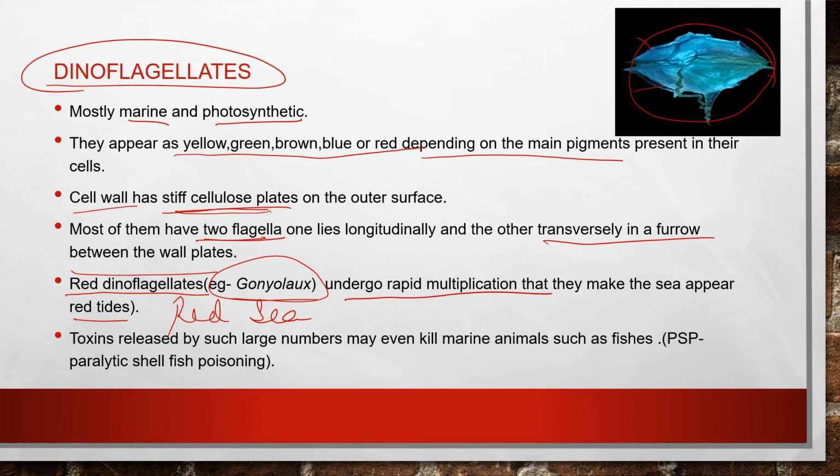Now, at times, toxins are released from these dinoflagellates, which may kill a large number of marine animals, such as fishes. What is this called? This is called PSP. This is a very new term to you all. Please learn it. This is called paralytic shellfish poisoning. They release toxins in some cases in huge amounts that can kill marine animals such as fishes. Is it clear?